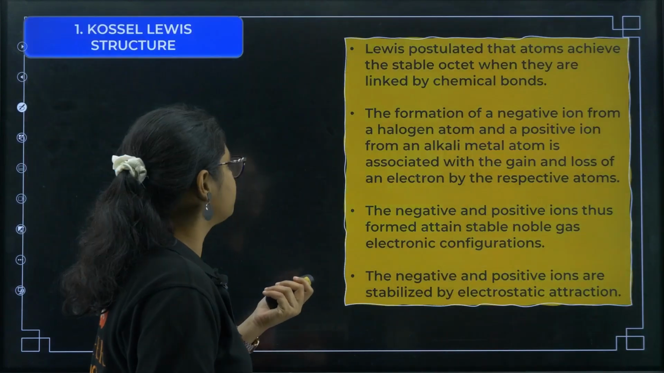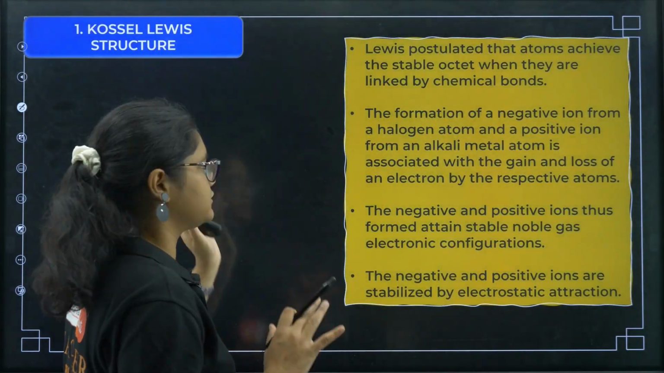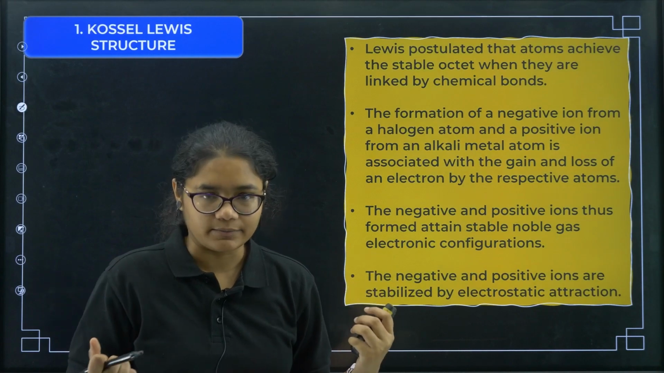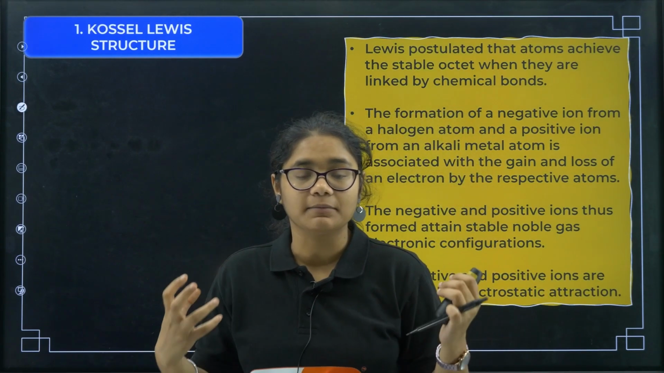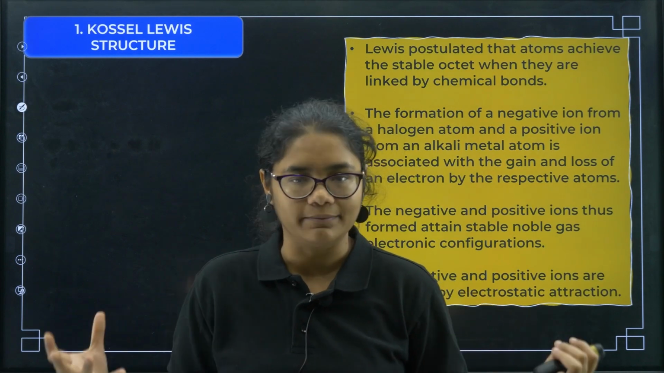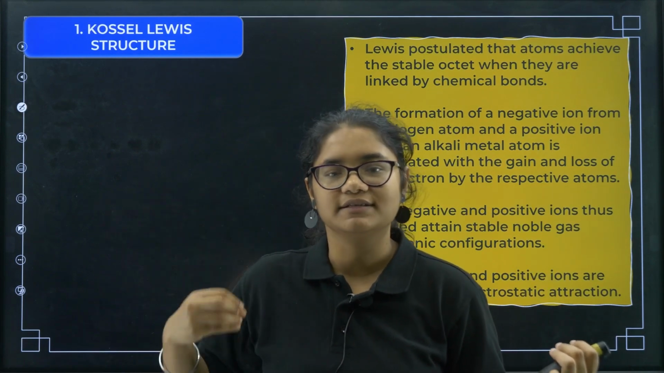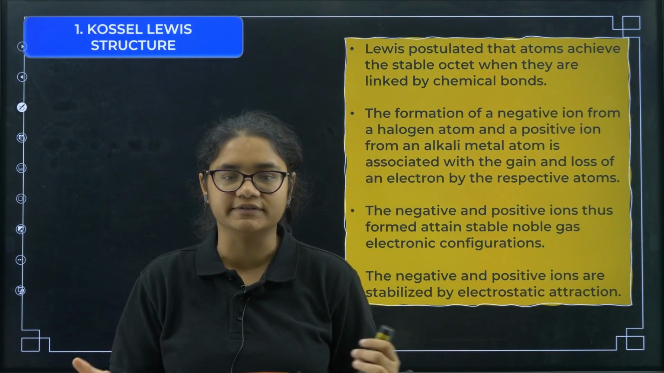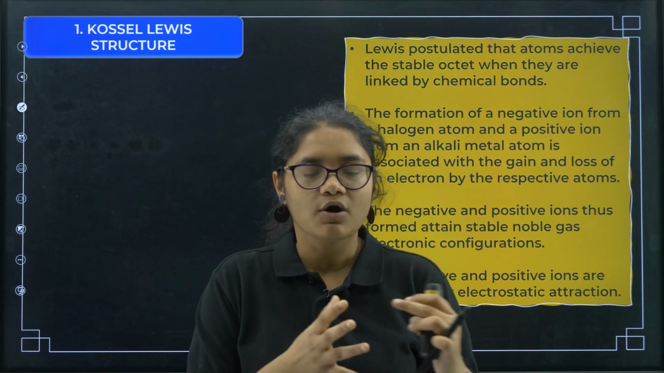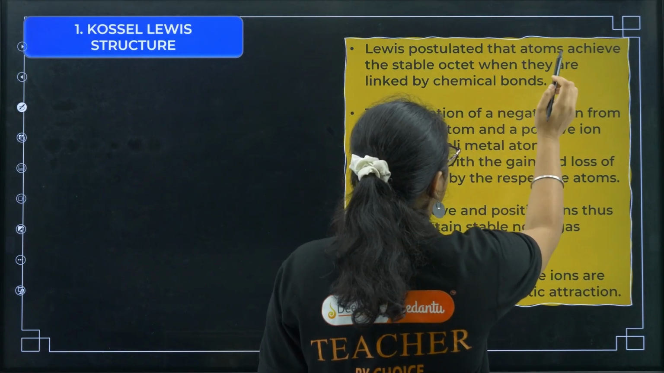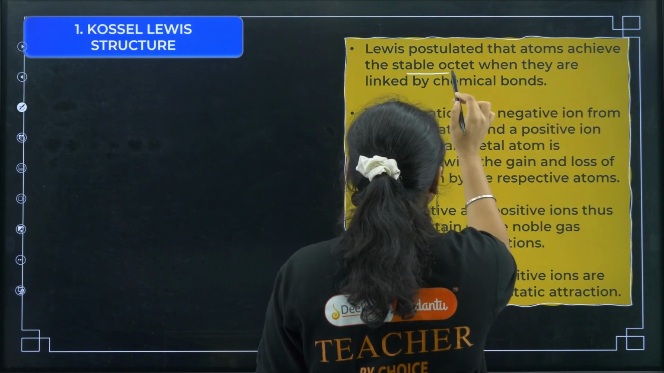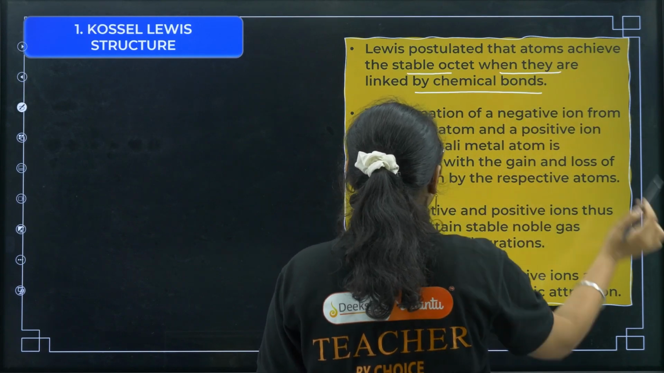So now the first part, that is Kossel-Lewis structure, what is it actually? To define the chemical bonding among 2 elements or 2 atoms, Lewis was the first person to come with a proposal about the chemical bonding of 2 atoms. So what exactly did he say? Lewis postulated that atoms achieve the stable octet when they are linked by chemical bonds.